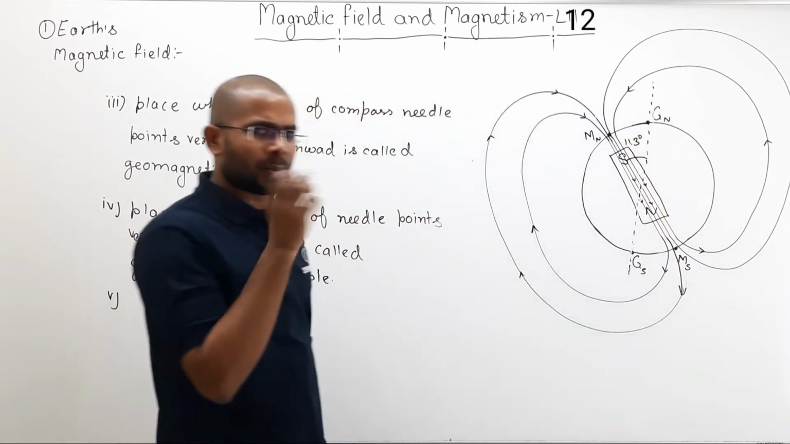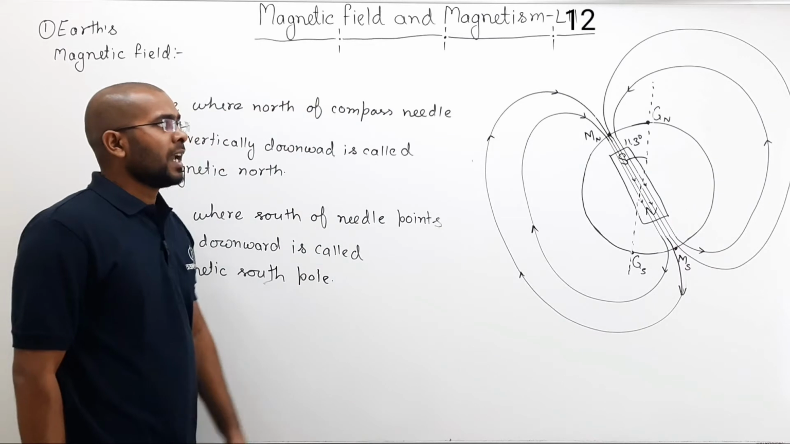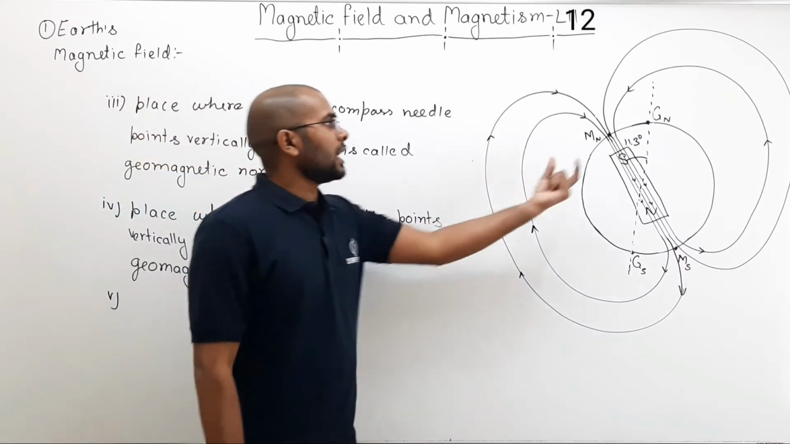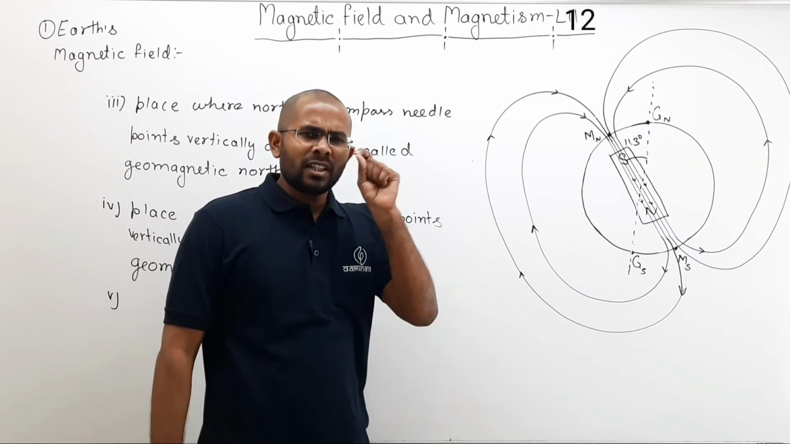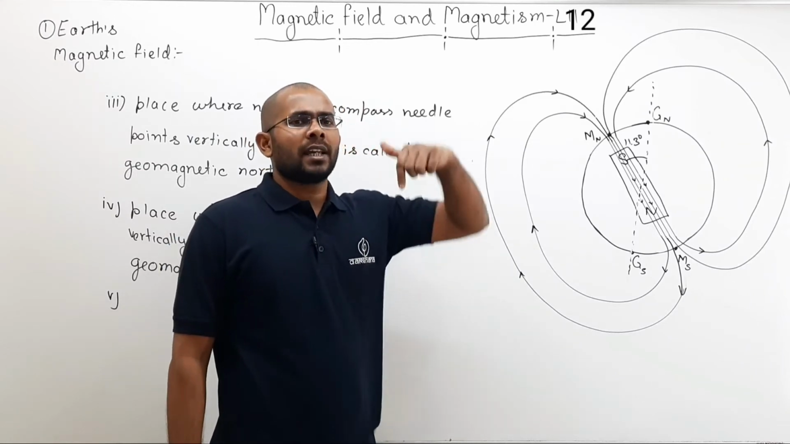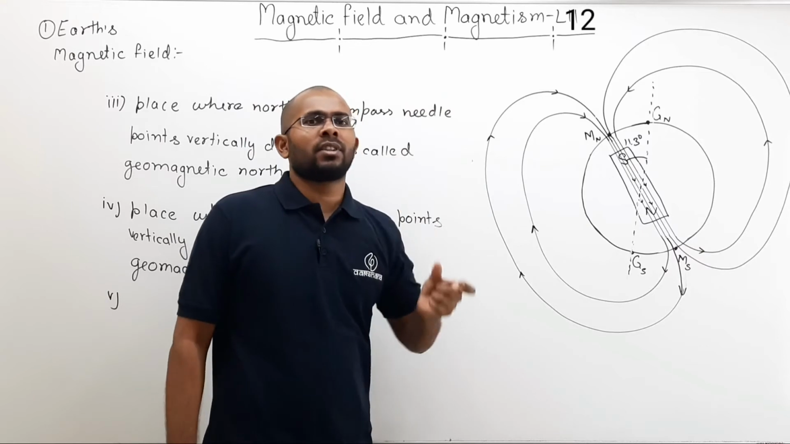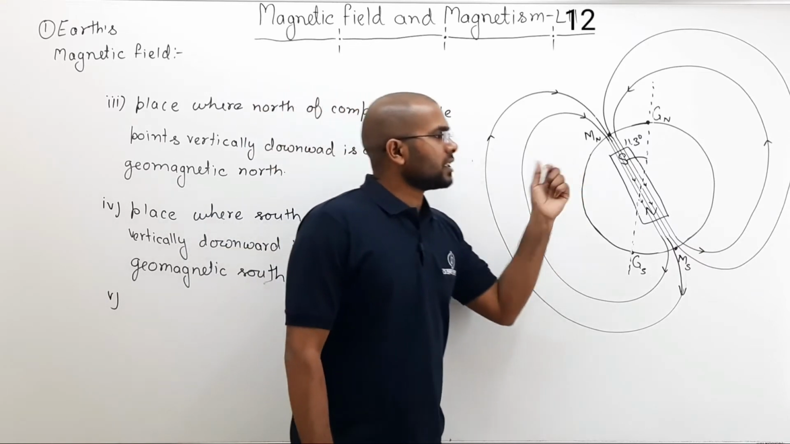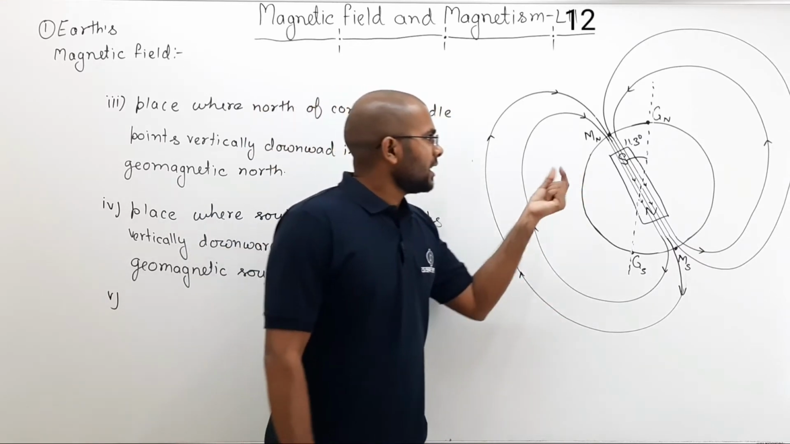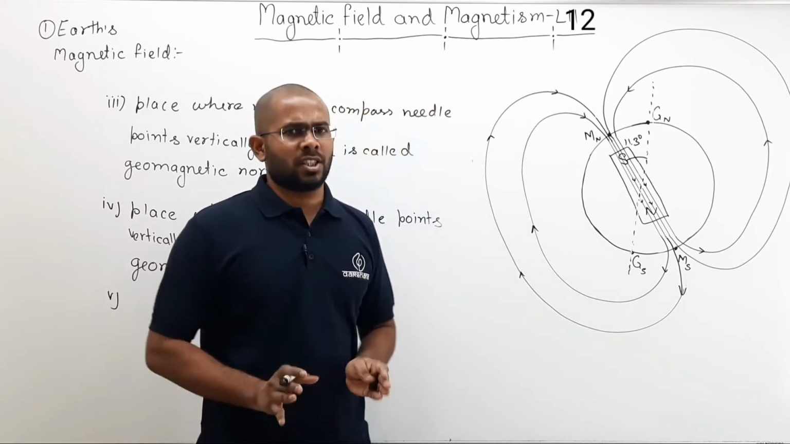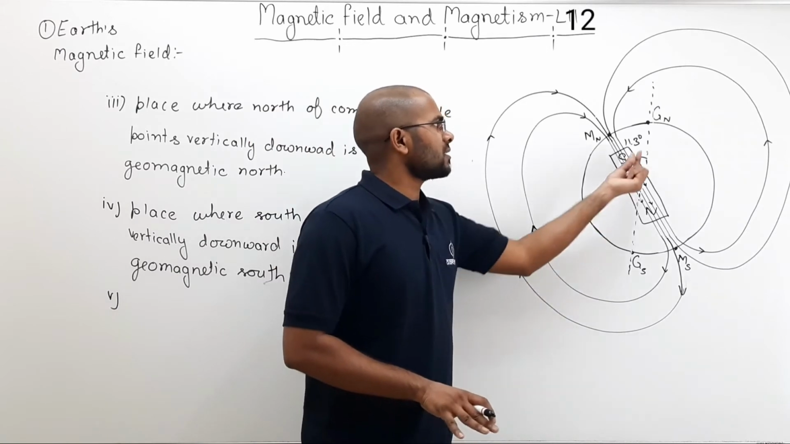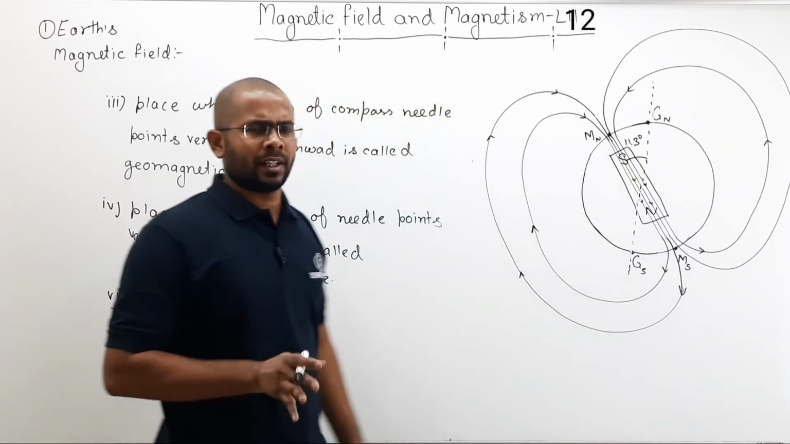In some books there may be slight variation in values, and actually this value, 11.3 degrees, continuously changes very slowly. So in like 100 years there will be a significant change. So this value is continuously changing, but in 4 years, 5 years, 10 years, there will not be very much change. So presently this value is around 11.3 degrees.